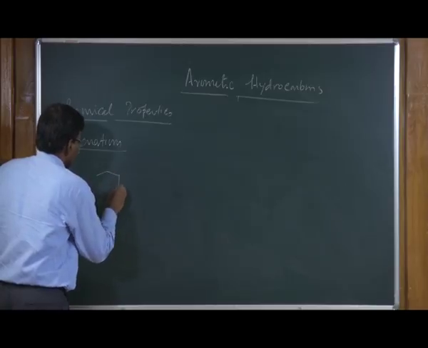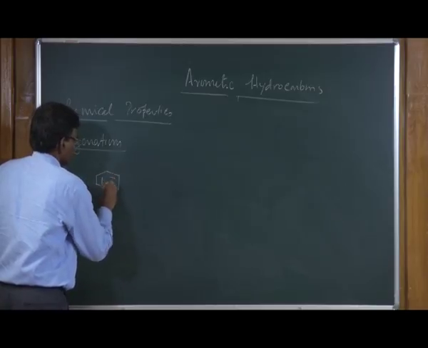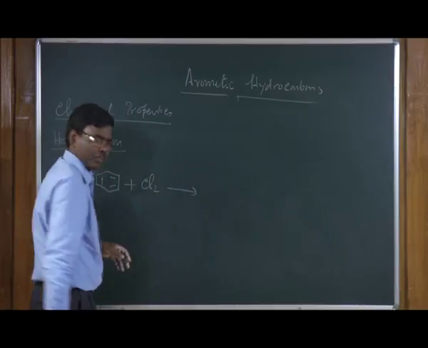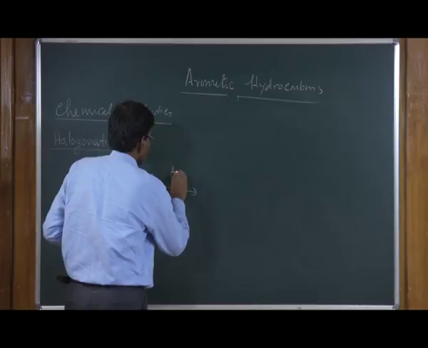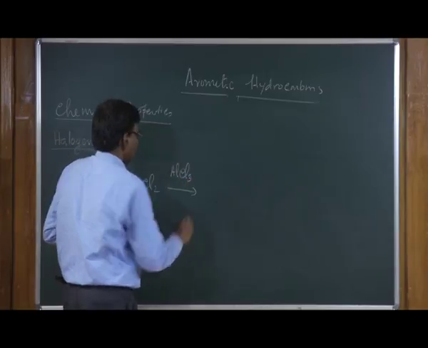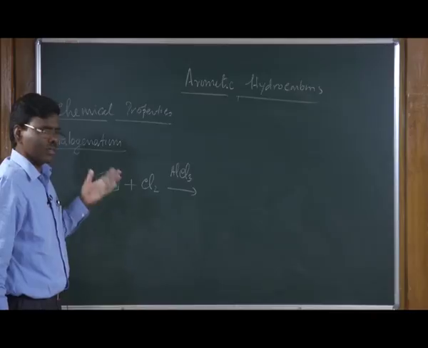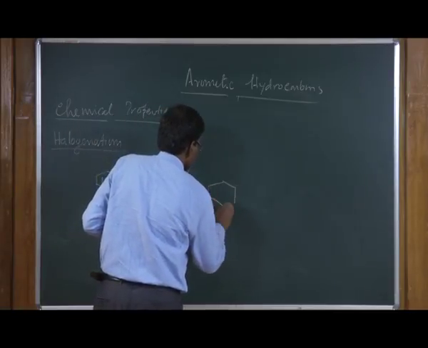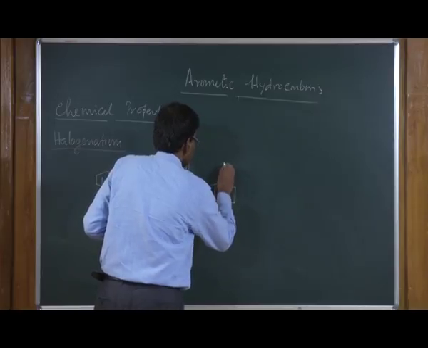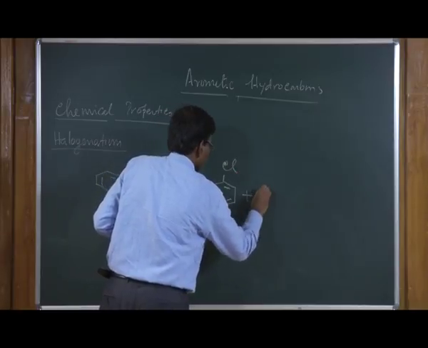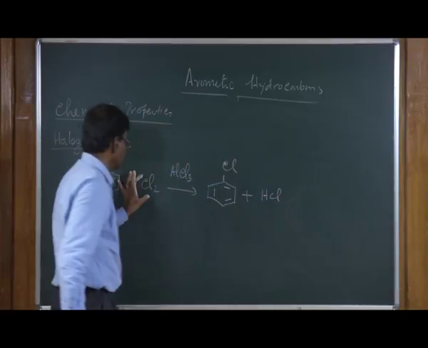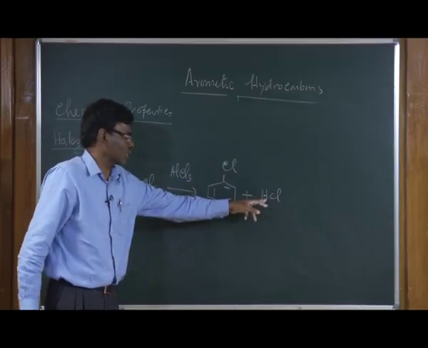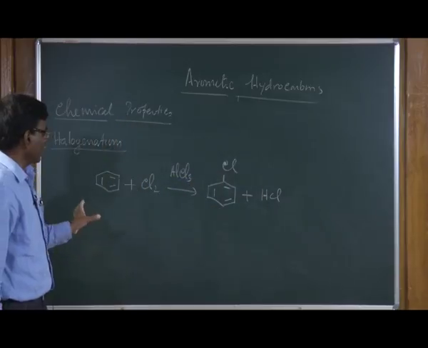So, benzene can be converted into, for example, chlorobenzene when we react with Cl2 in the presence of a Lewis acid like anhydrous aluminum chloride or FeCl3. It can be converted into chlorobenzene and the byproduct will be HCl. Because Cl2 has two atoms, one of the chlorines goes here, another chlorine goes here, and you generate HCl. And regarding the mechanism,